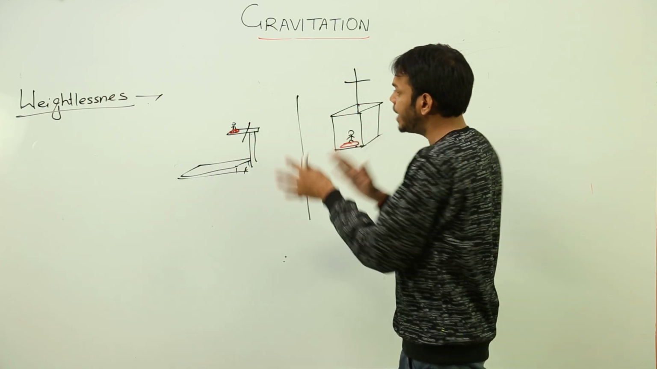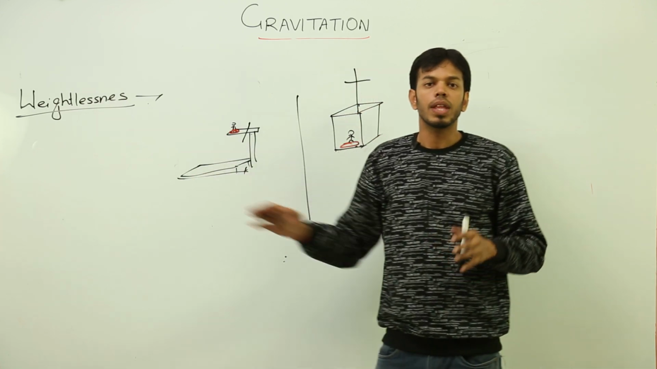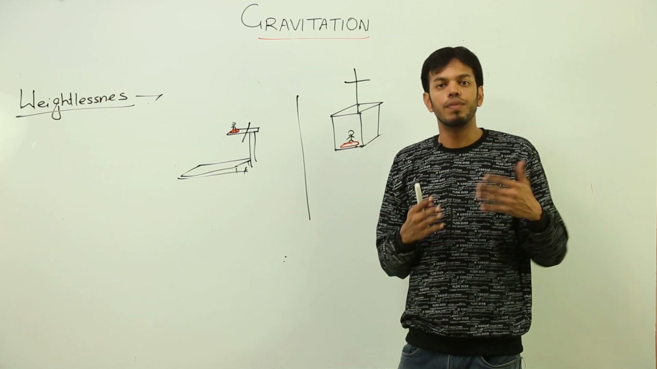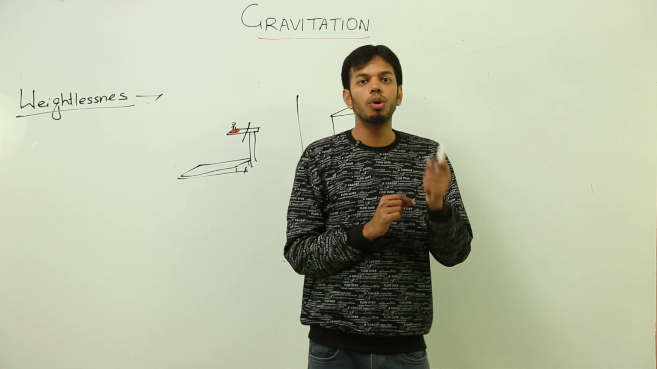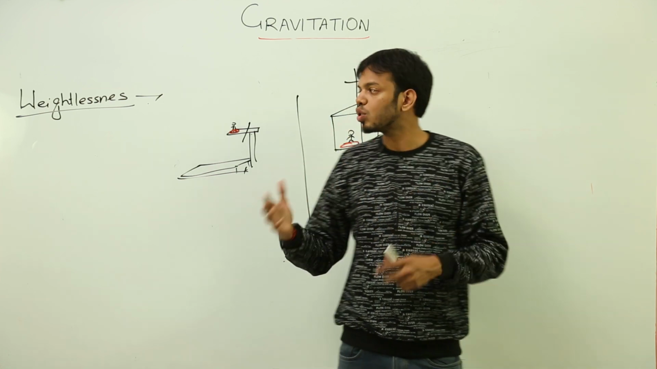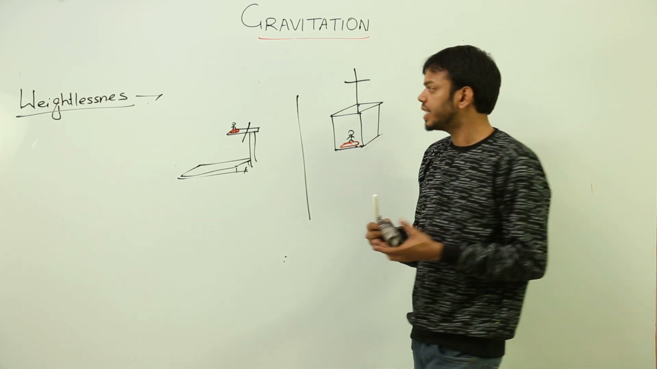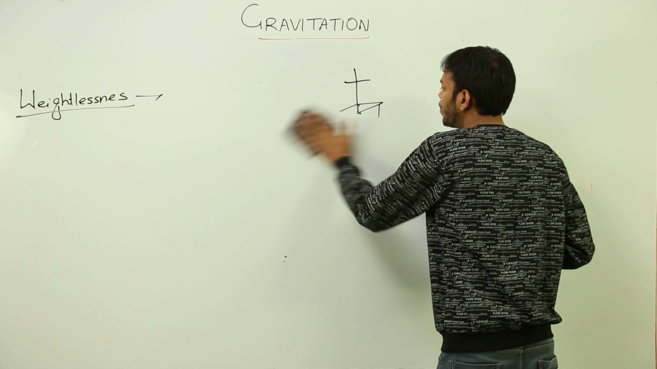So I have explained this term in a very different way. Weightlessness basically means, in physics, when a body does a free fall, it is falling freely because of gravity, the weight of the body is 0, and for a moment it feels like it is weightless. That is called weightlessness, and this whole phenomenon is due to the apparent weight of the body. And what is apparent weight?